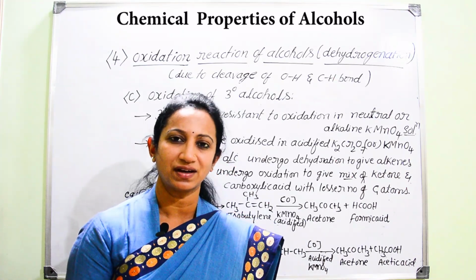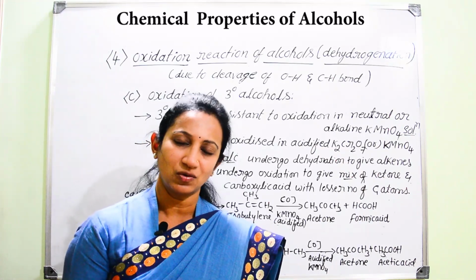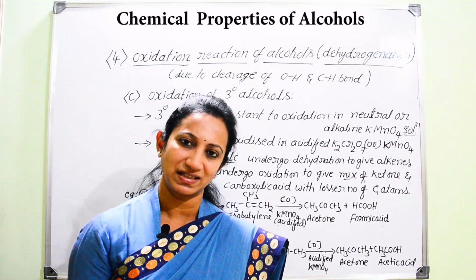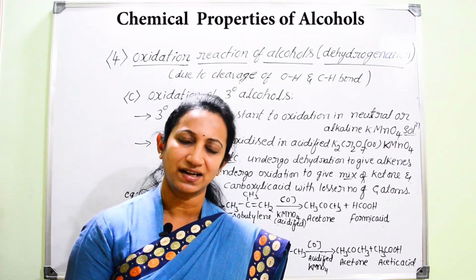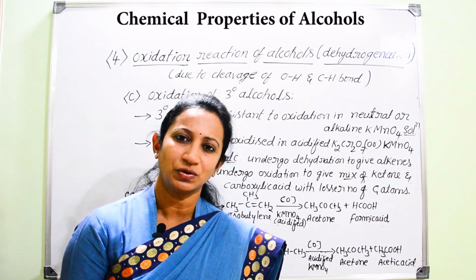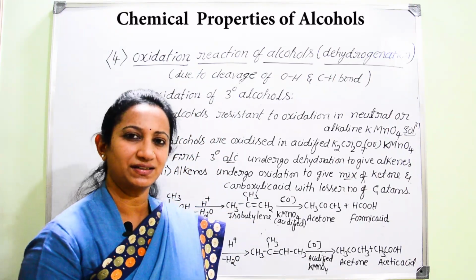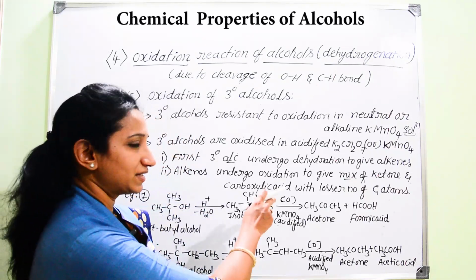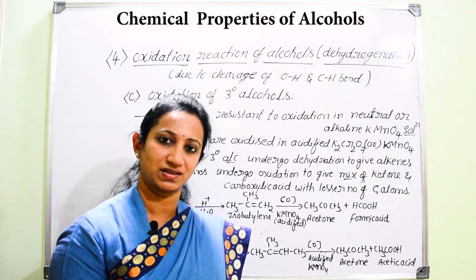In case of primary alcohols, we get conversion of alcohols into carboxylic acids. In case of secondary alcohols, we can consider that it is not aldehyde, but they convert into ketones.